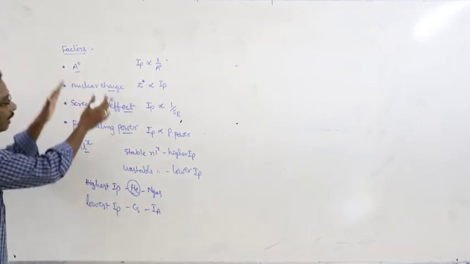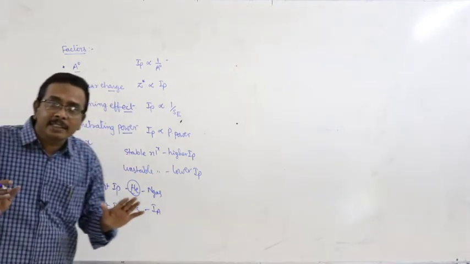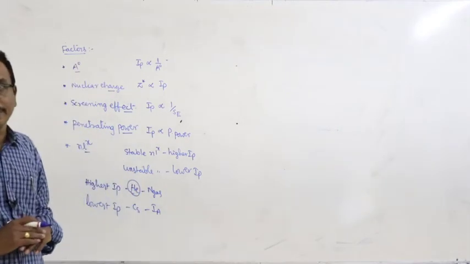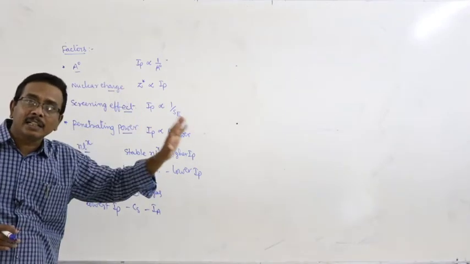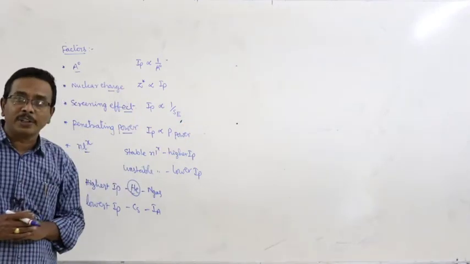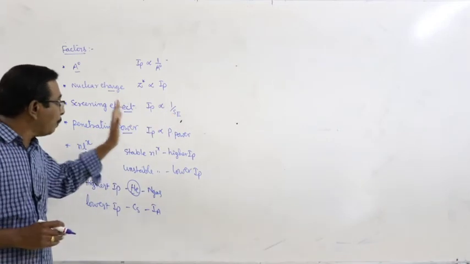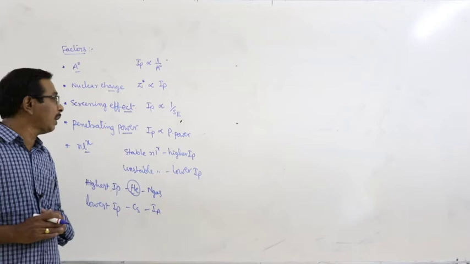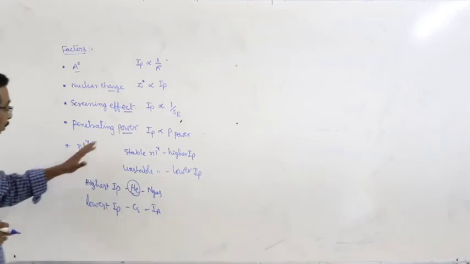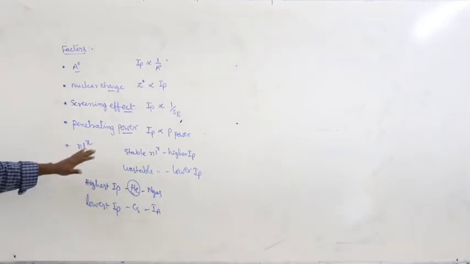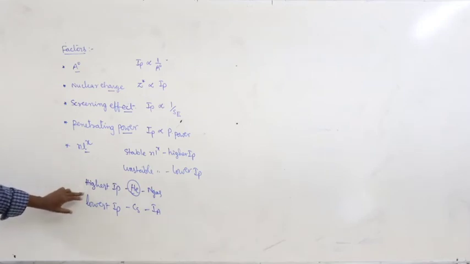This is about the relations. Atomic radius is inversely related to ionization potential. Nuclear charge is directly related to ionization potential. Screening effect is inversely related to ionization potential. Penetrating power is directly proportional to ionization potential. And this is about the influence of the electronic configuration on the IP values. Right. Now we have to go through the details.